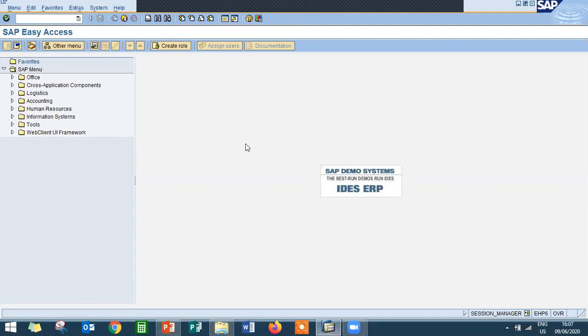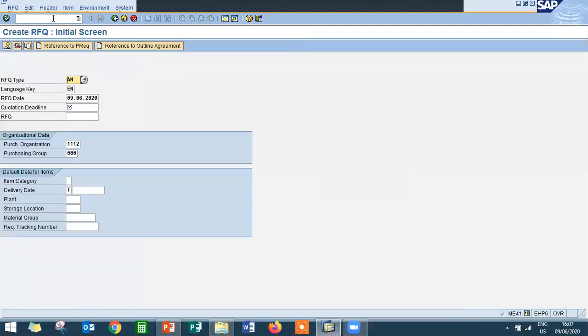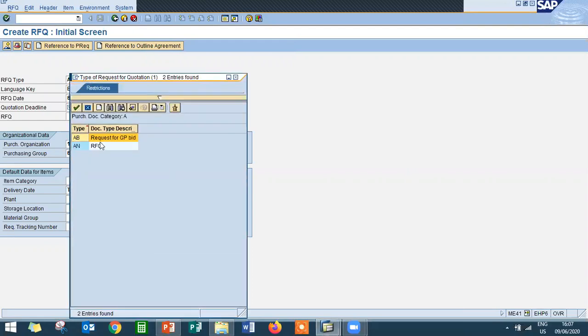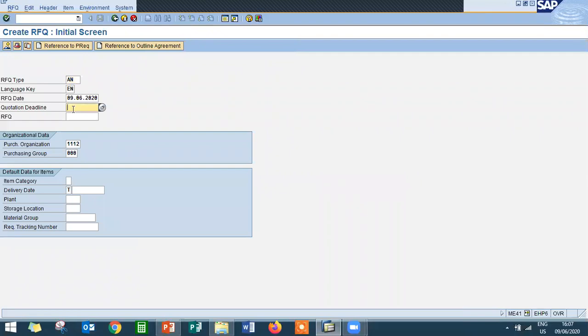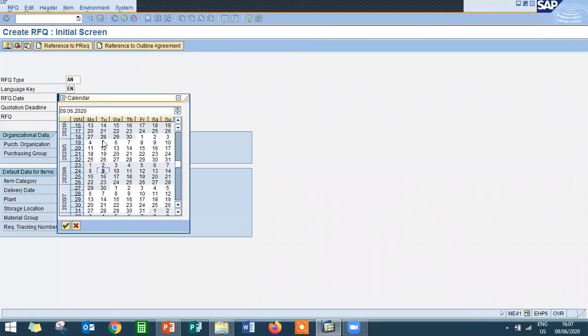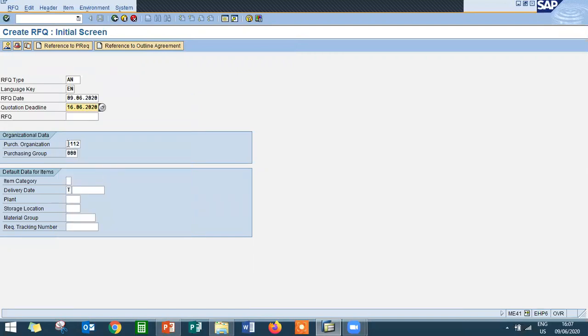So now we are going to create a request for quotation. The transaction code for request for quotation is ME41. The request type is AN, RFQ, and then the quotation deadline date is before the 16th of this month. And then the purchase organization is 1112. A purchase organization is a group of people who are involved in purchasing activity.